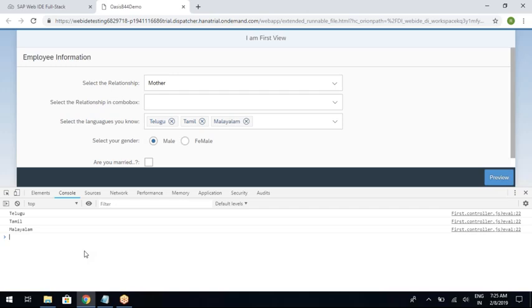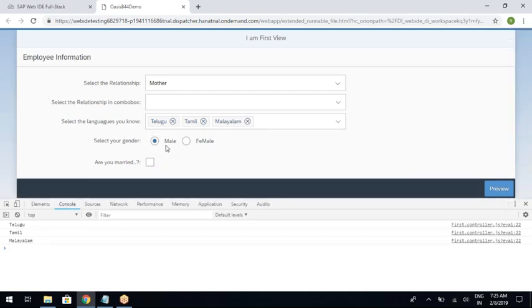Right. Next, radio button group. This radio button group, you cannot read the text. You can read only the index. So basing on the index, you need to write the if and else conditions to decide what the end user has selected. For example, I selected male, the function will give you 0.